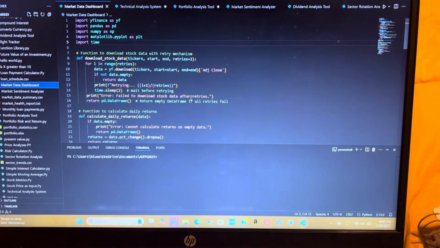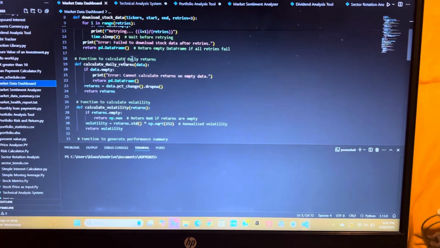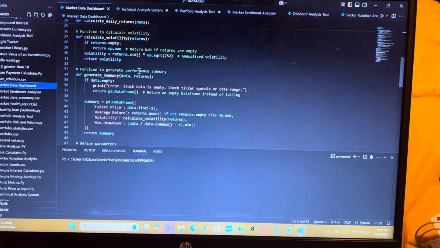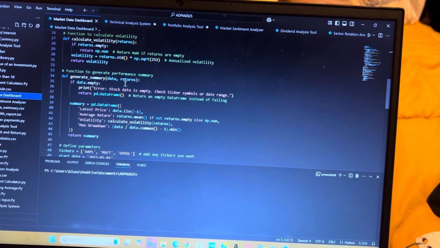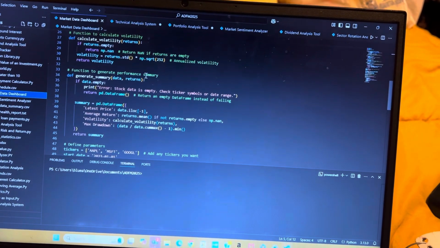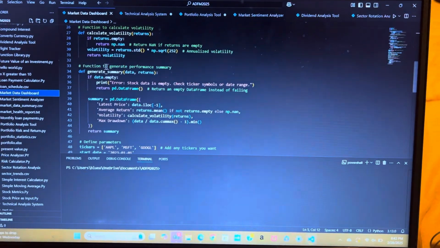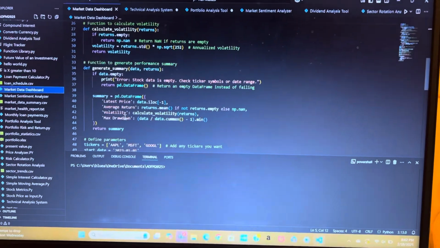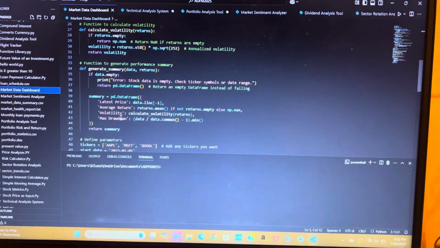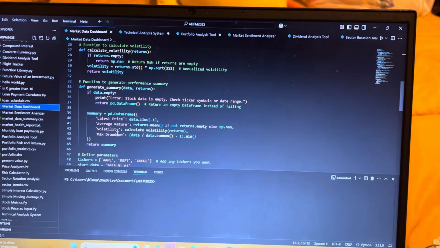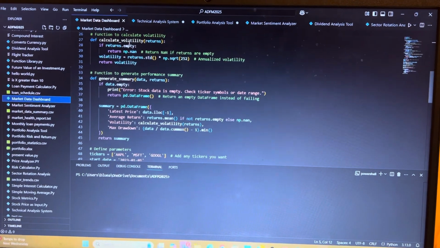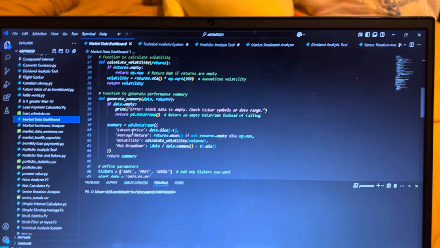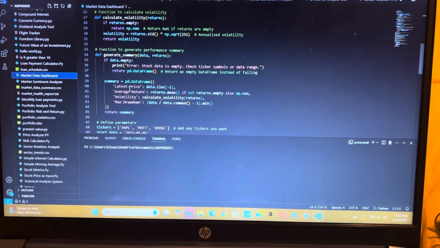End of the code. But if it did work, we'll go ahead and calculate those daily returns and the volatility. Then we'll create this general summary, where the comment line describes what all of this code does. That follows another if-else statement: if the data is empty, meaning we couldn't pull the data, we print another error message and let them know this code is not going to perform the way it should.